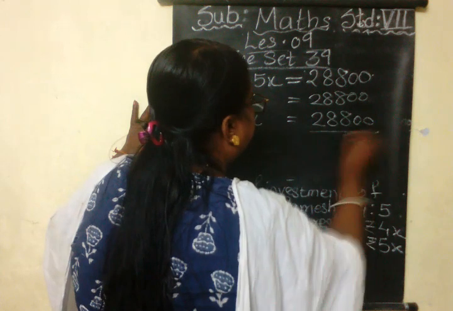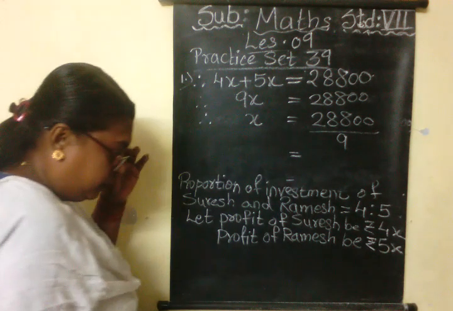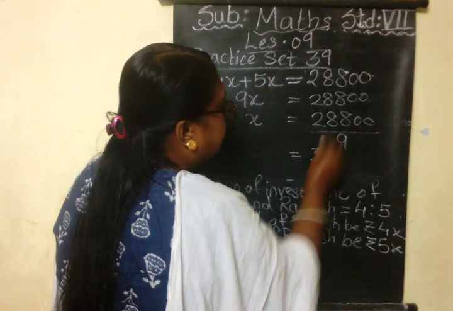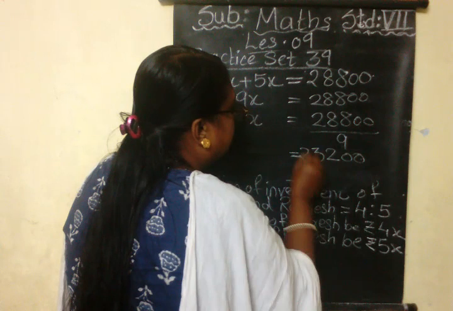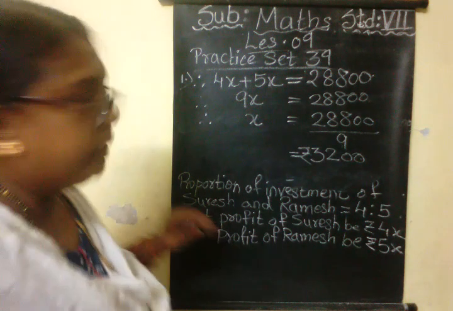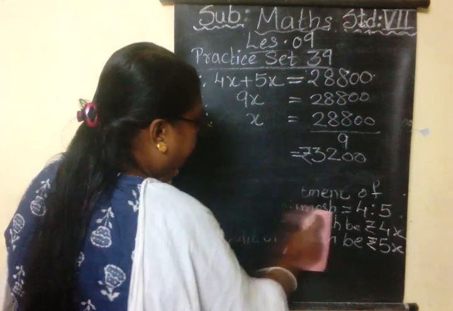28,800 divided by 9, which gives you the answer: 9 3s are 27, 18, 9 2s are 18, so 3,200. So x comes to be 3,200. So now we will find out the profit of each one.